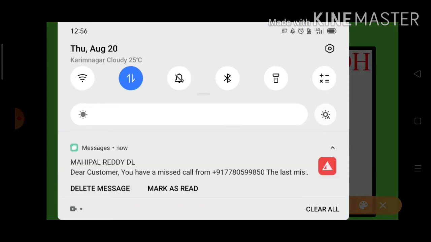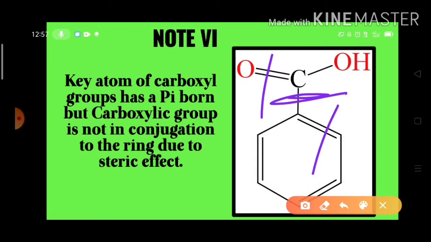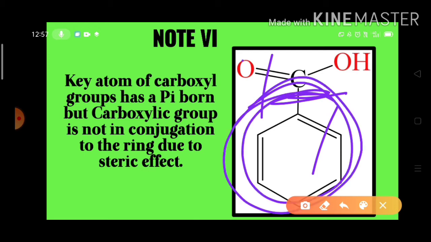That means the two are separated by a single sigma bond. Even though they are separated by a single sigma bond, there is no possibility for the conjugation, because the benzene ring lies in the plane, whereas the carboxylic acid group may lie perpendicular to that benzene ring. As a result, there is no scope.